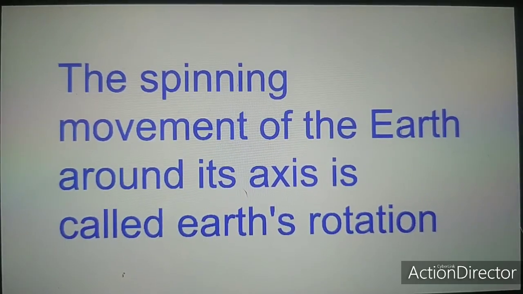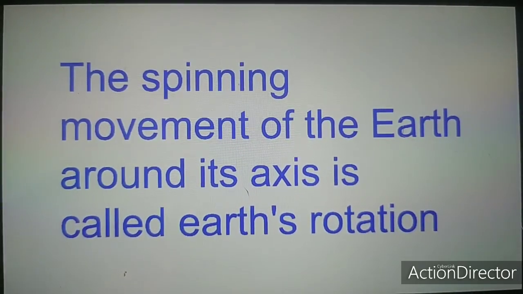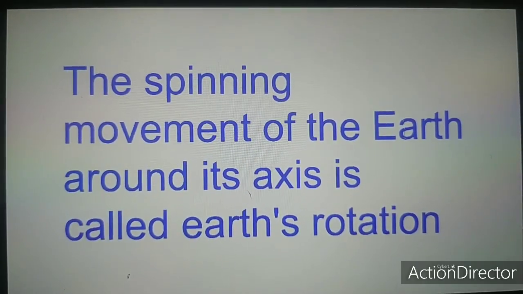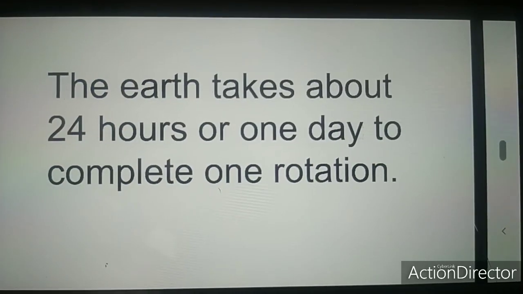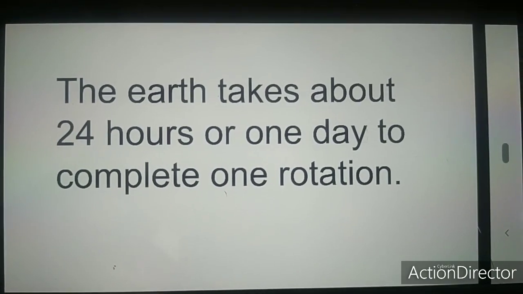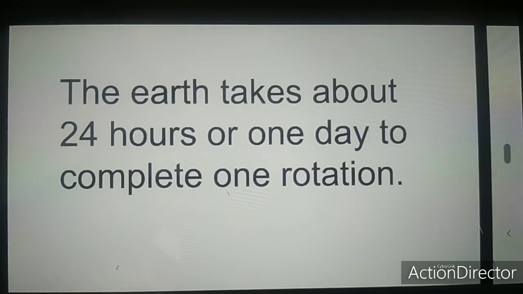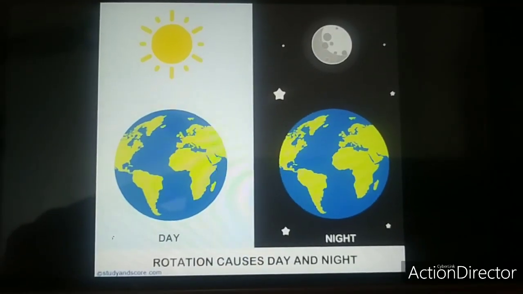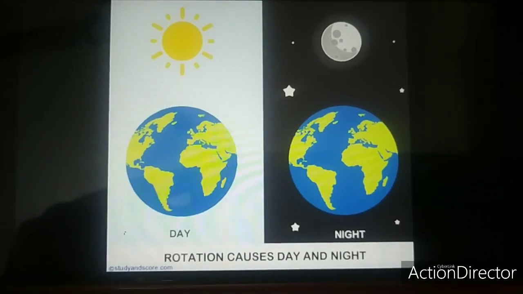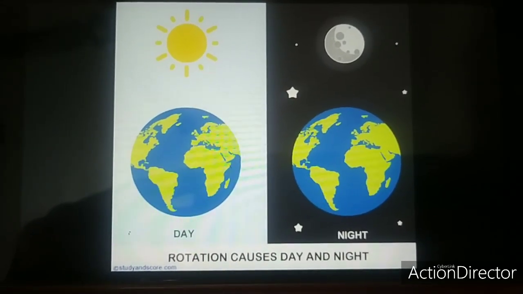The spinning movement of the Earth around its axis is called Earth's rotation. The Earth takes about 24 hours or 1 day to complete one rotation. The rotation of the Earth causes day and night. Let me show you this with the help of an experiment.